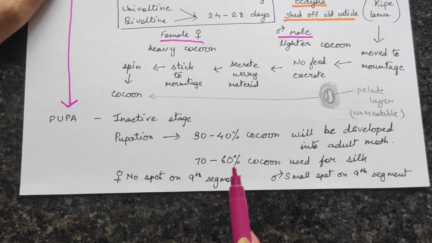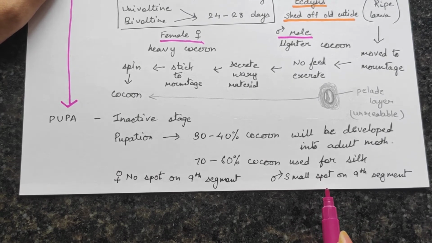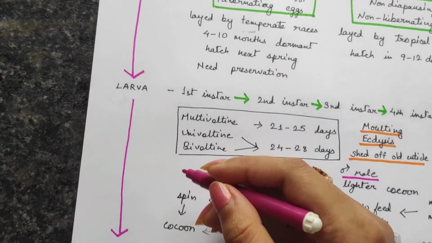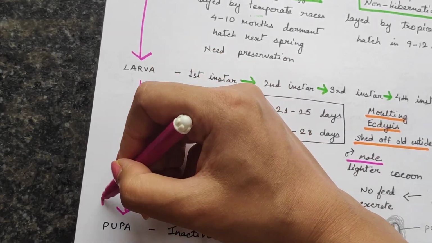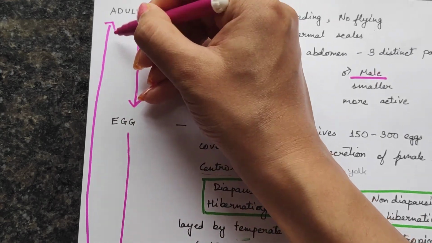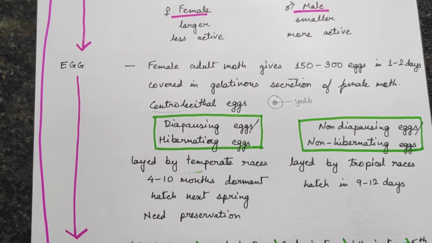We can also differentiate the pupae by looking at them. The female has no spot on the 9th abdominal segment, but the male has a small spot on the 9th segment. By this we can tell the female pupa from the male pupa. Finally, this pupa develops into an adult moth. So this is how the cycle goes.